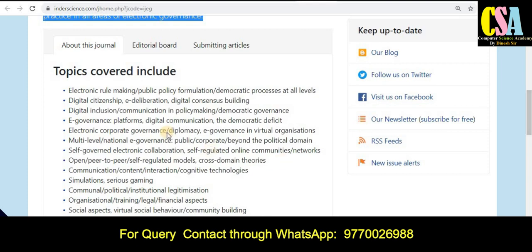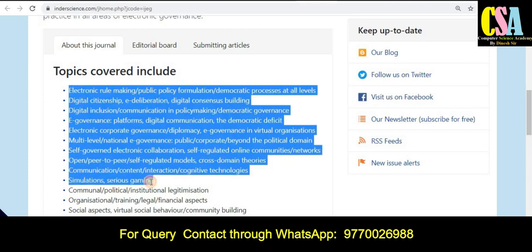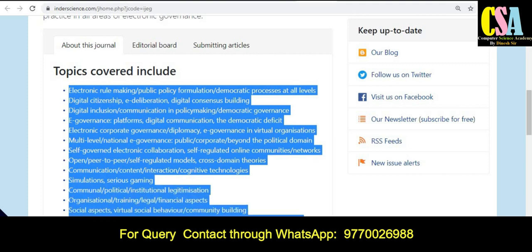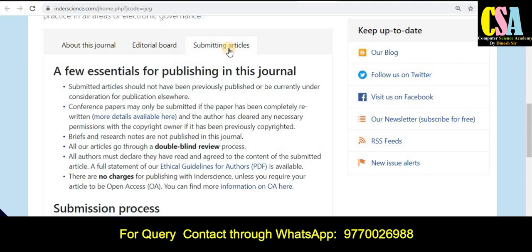So these are the research areas that can be published by this particular journal. So अगर आपका research area इन सभी topics से match करता है then you can submit your research paper for publication. If your research area matches with these topics and titles, then you can submit for the publication. And the publication charges, as you can see here, there are no publication charges for the research article.